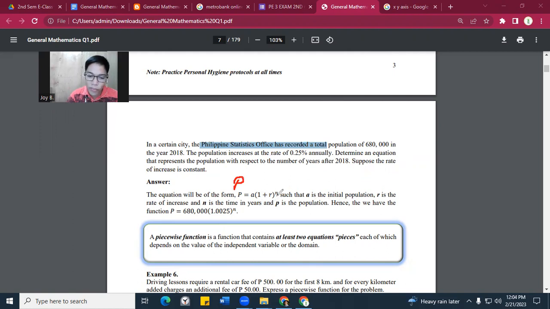So let's read first the formula. P is equal to A times the quantity 1 plus R, to the power of N. Such as A, this is the initial population. So, ano yung initial population? We have 680,000. So, ito yung initial population. And then, R is the rate of increase. So, ano ba yung increase ng ating R?